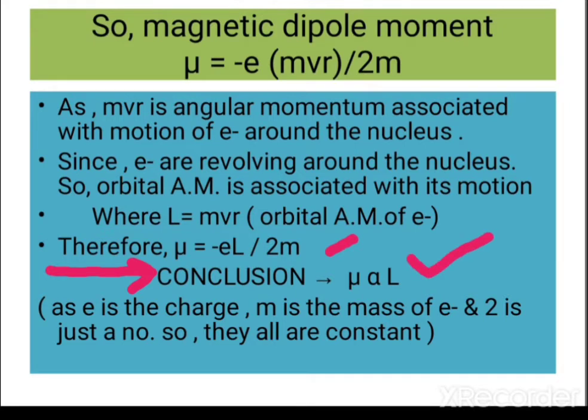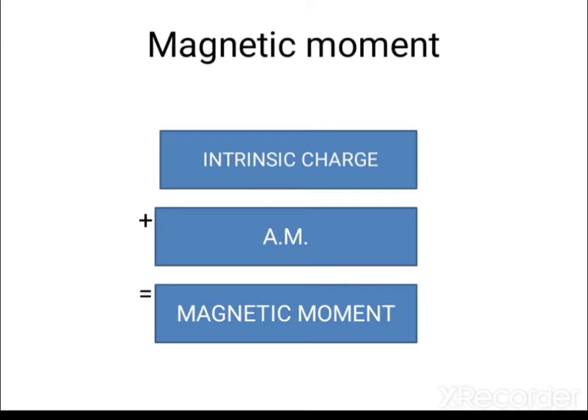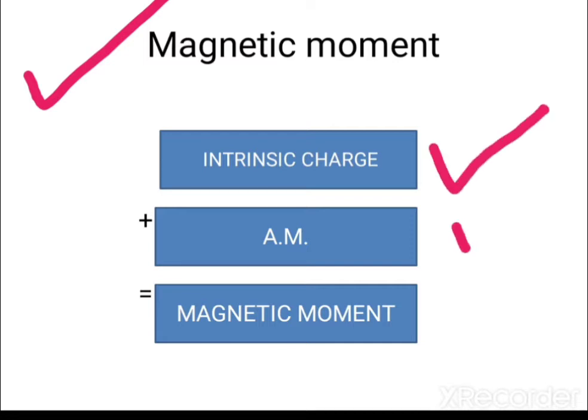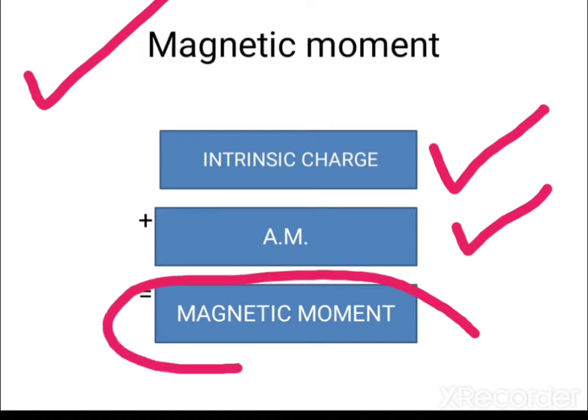So that's the conclusion. When there is a particle which has charge and angular momentum associated with its motion, then the particle will have a magnetic moment also associated with it. The magnetic moment of any particle is the result of two things: the intrinsic charge plus angular momentum results in a magnetic moment. So always remember that magnetic moment is a result of intrinsic charge and angular momentum.